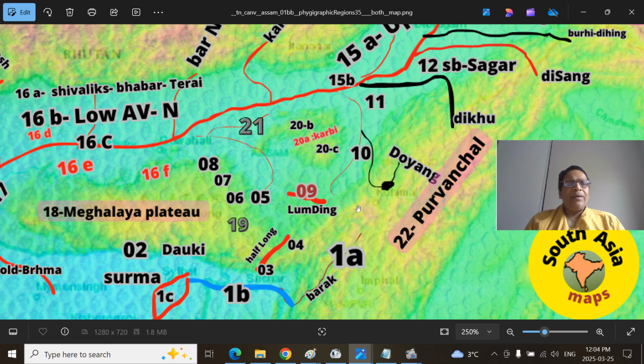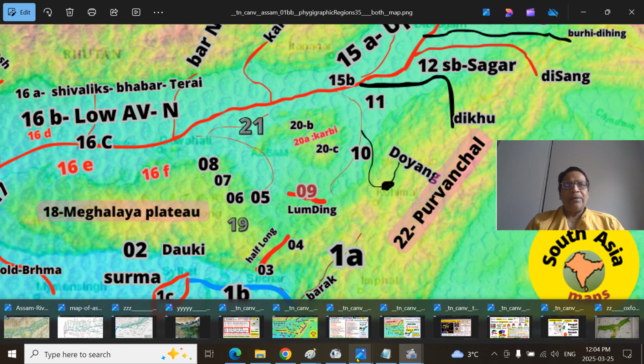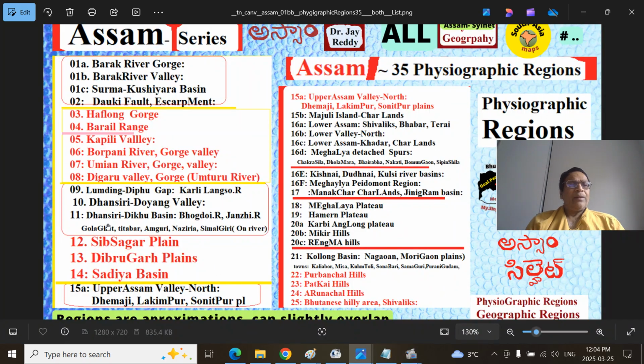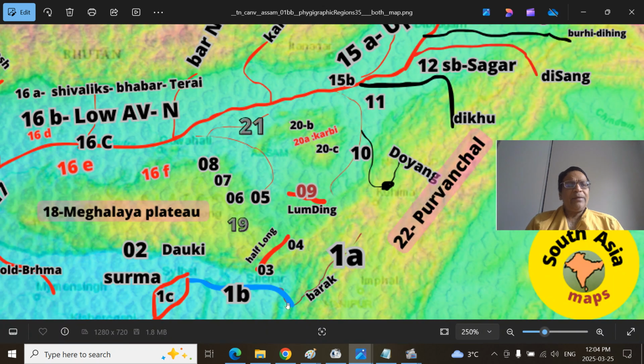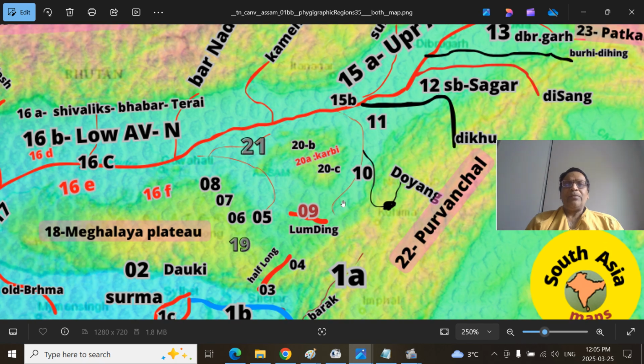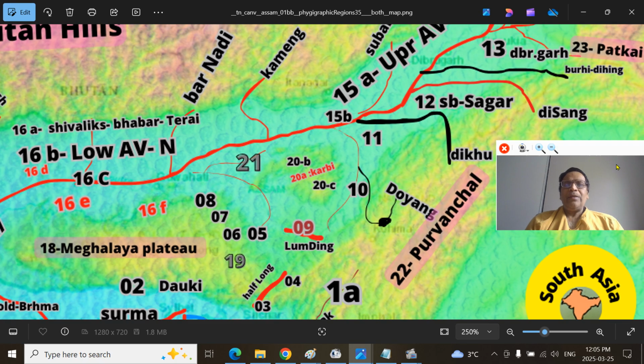Number 11 is the Dansiri, Dikhu River Basin, also called the Bogdai River and Janji River area. This is the Dansiri River, Dikhu River Basin, and this is the Disang River.